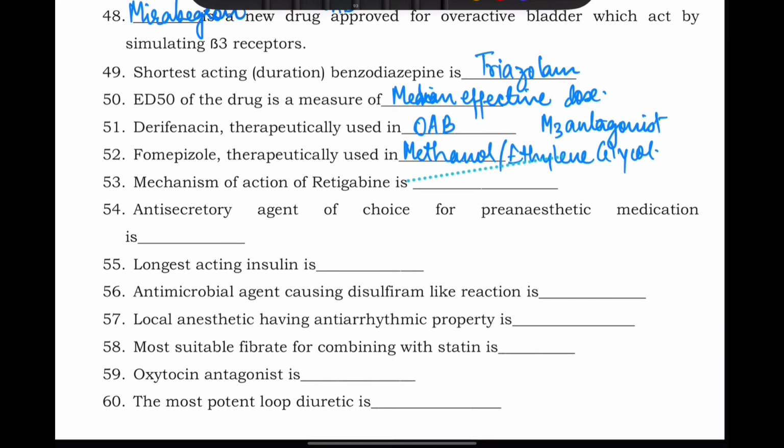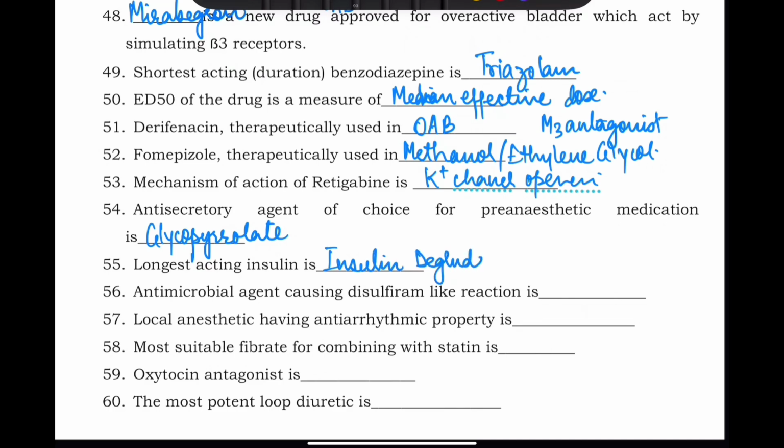Now mechanism of action of retigabine. Retigabine is basically a potassium channel opener. It is used in epilepsy. Anti-secretory agent of choice for pre-anesthetic medication is glycopyrrolate. Longest acting insulin. What is the longest acting insulin? This is insulin degludec. Okay.